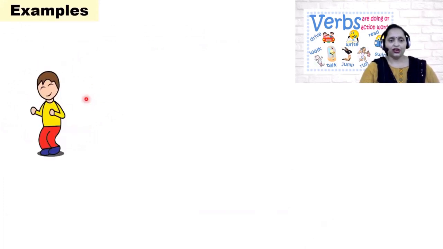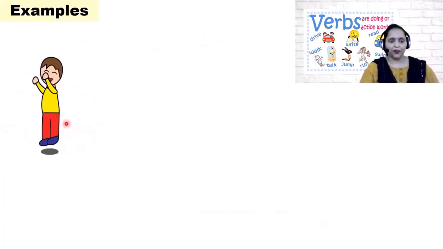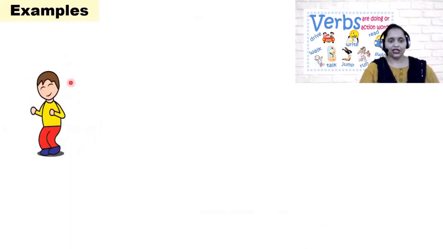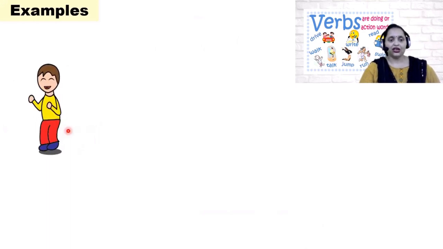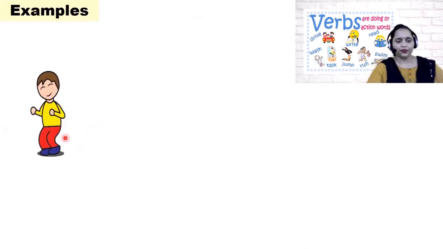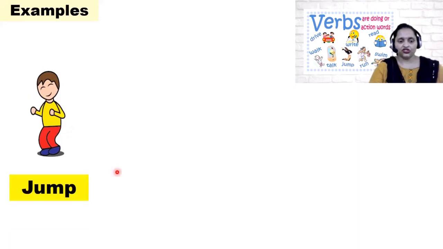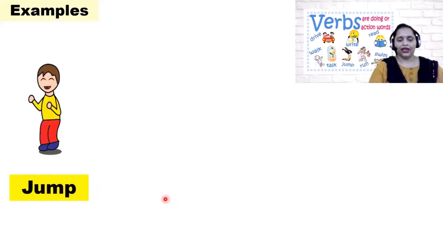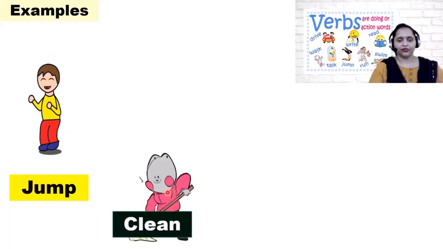Can you see? This boy is jumping. So, the action performed by this boy is jumping. The verb done is jumping. So, the word jump is an action word. It means it is a verb. Next example, children.